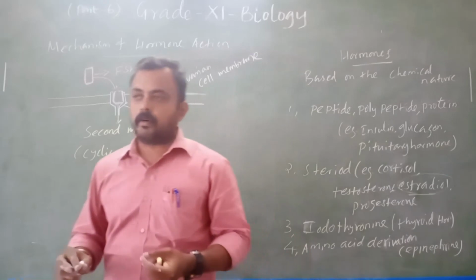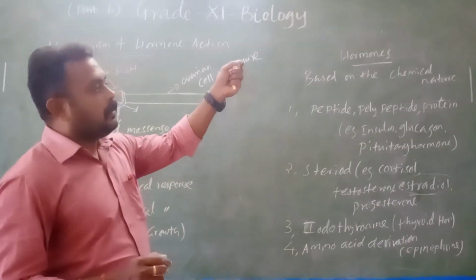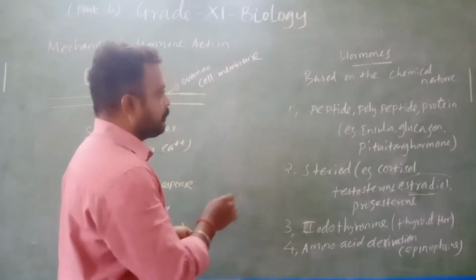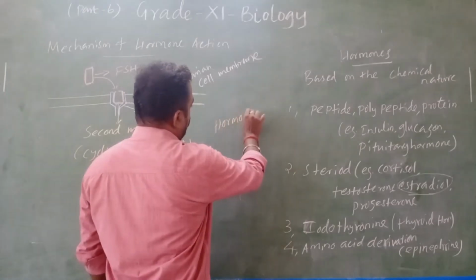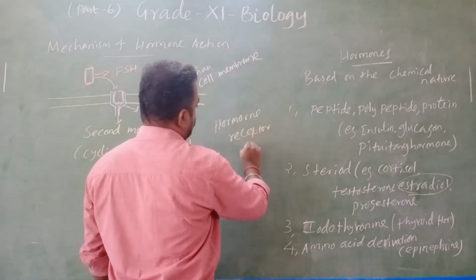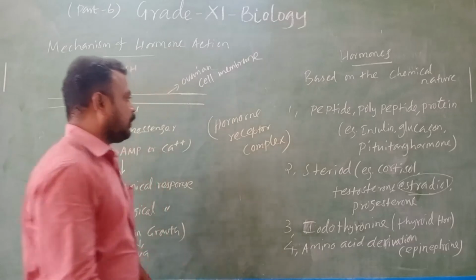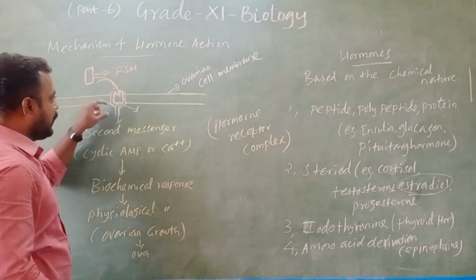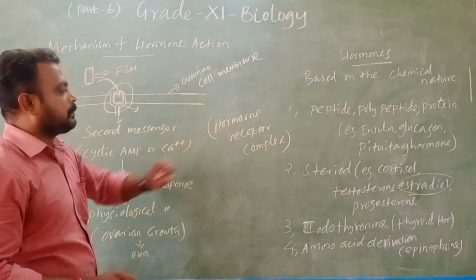So now we have seen the mechanism of hormone action, and next I have listed the hormone receptor complex. The hormone receptor complex is nothing but the hormone binding to the receptor.